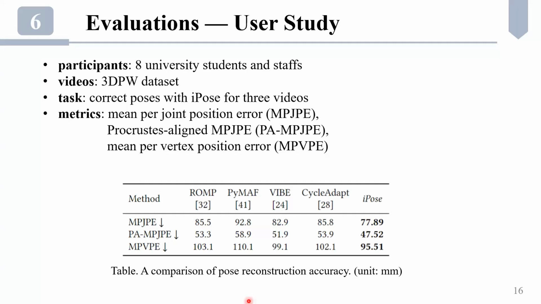To evaluate iPose, we conducted a user study with 8 participants. We used the videos from the 3DPW dataset, which provide pseudo-ground truth 3D poses computed from IMU data. We provided the initial poses and let the participants correct them with iPose. We adopt the joint position errors as metrics following the conventions in pose estimation. From the results, iPose achieved a significant improvement in pose accuracy as compared with automatic reconstruction approaches.